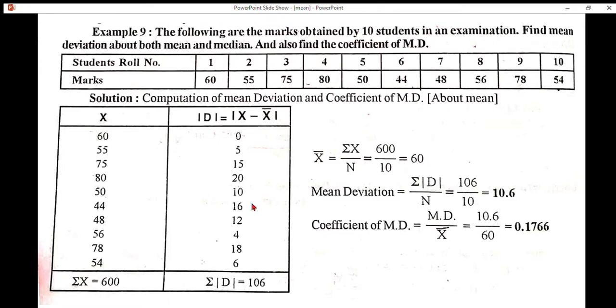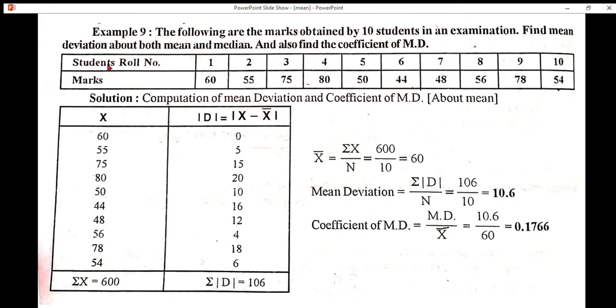Here is one problem. This is individual observations. The problem is like this. Following are the marks obtained by 10 students in an examination. Find mean deviation about both mean and median, and also find the coefficient of mean deviation.